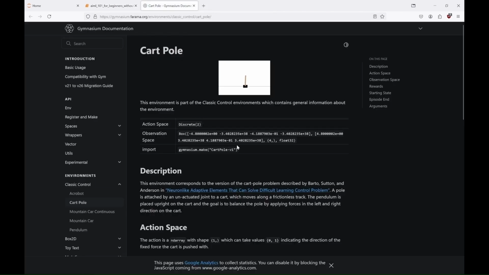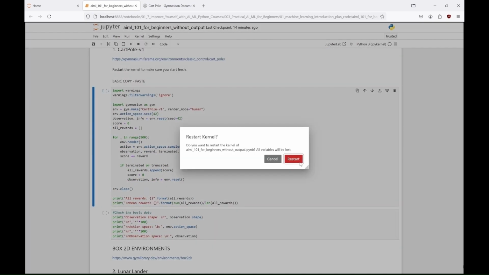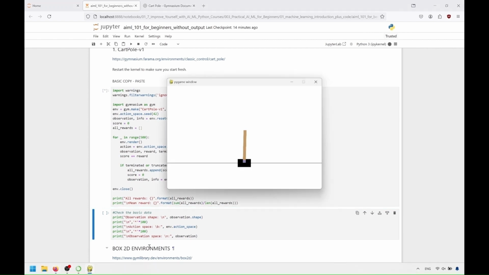The cart moves beyond the range of ±2.4, or if the number of steps exceeds 500. The maximum reward achievable is 500 points for keeping the pole balanced for the entire episode. In this example, we create and run a CartPole version 1 environment, where the agent takes random actions, accumulates rewards, and resets the environment after each episode ends.